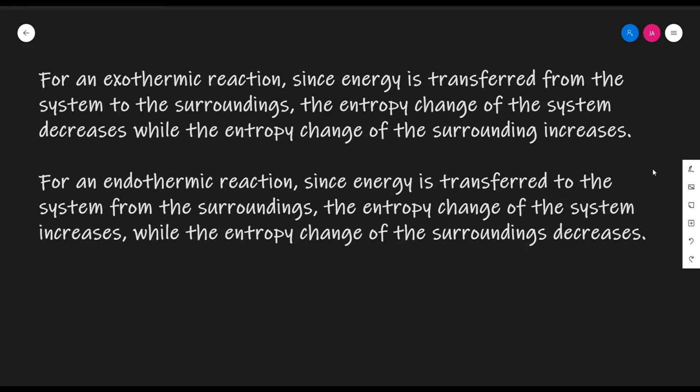Thus the number of ways in which energy can be distributed among particles in the system decreases, meaning the entropy decreases, and the system becomes more ordered, while the surroundings gain energy, and thus the number of ways in which the energy can be distributed among particles in the surroundings increases, meaning entropy will increase, which I've stated here.